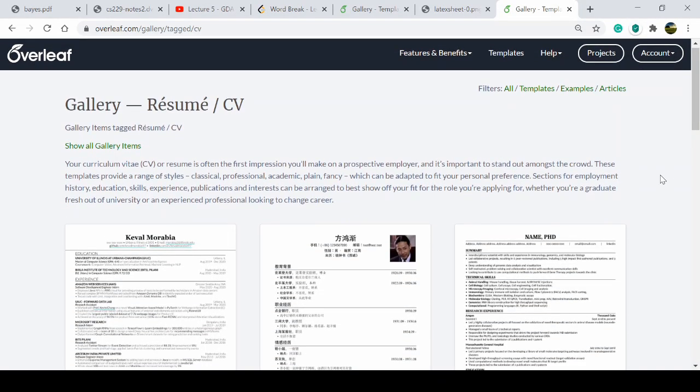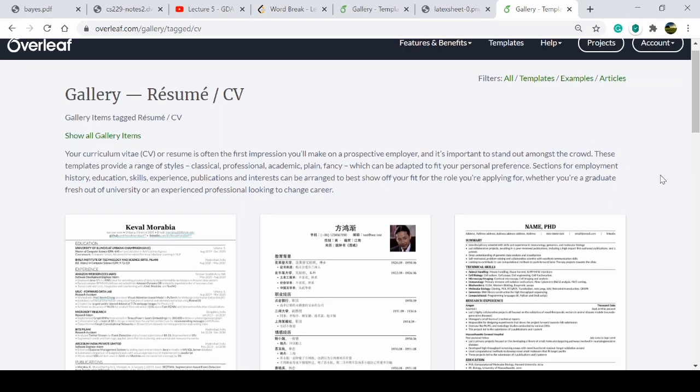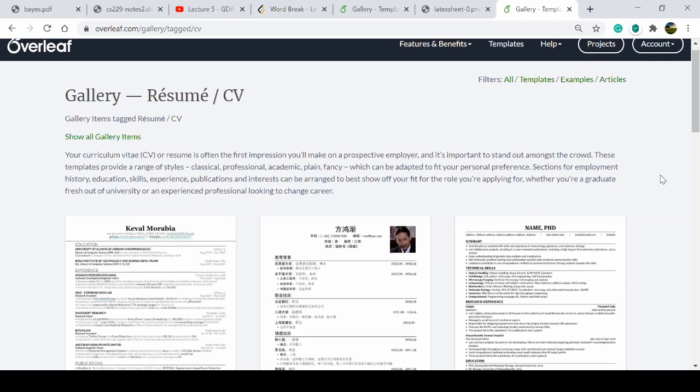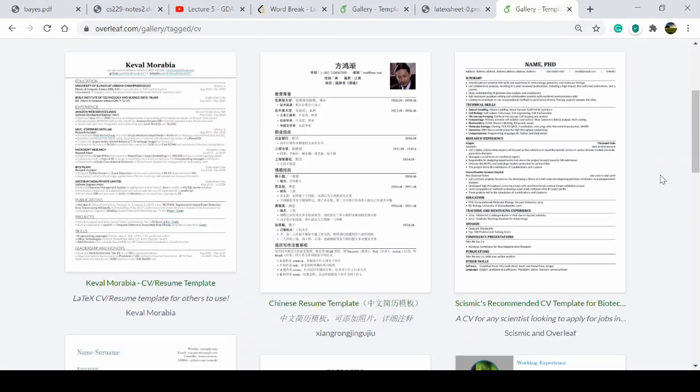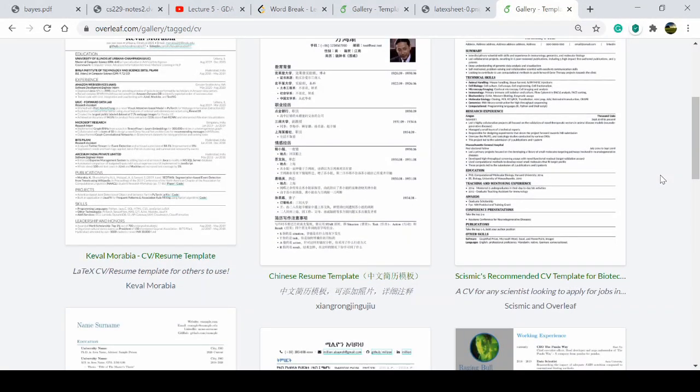So there are two things. Either you can select one of the formats and work on that, or you will select a blank page and start working on that. That will consume too much time, and you will not create something new. If you create something new, you will find that it already exists here.